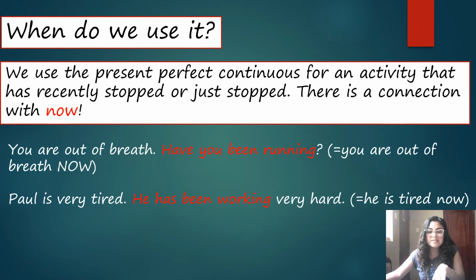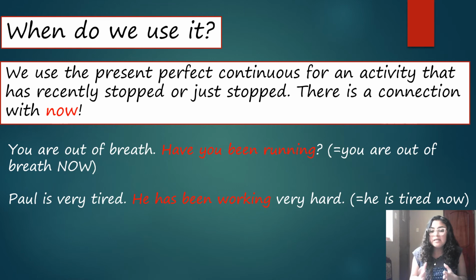Let's see these examples. You are out of breath. Have you been running? That means that you are out of breath now, right? The other one: Paul is very tired. He has been working very hard, so he's tired now.